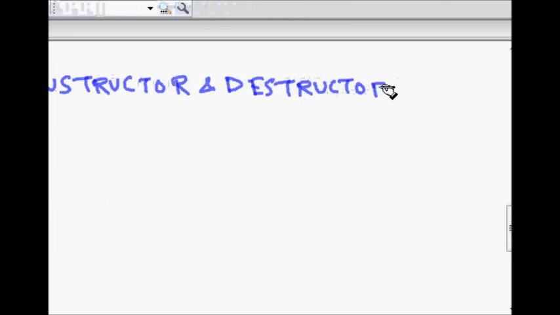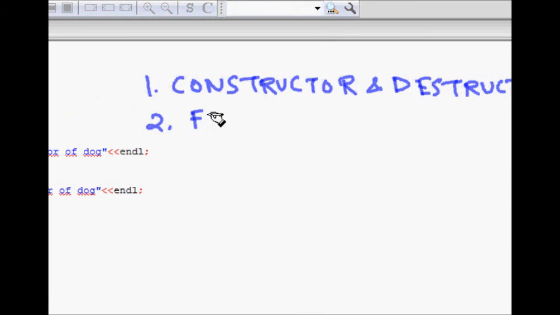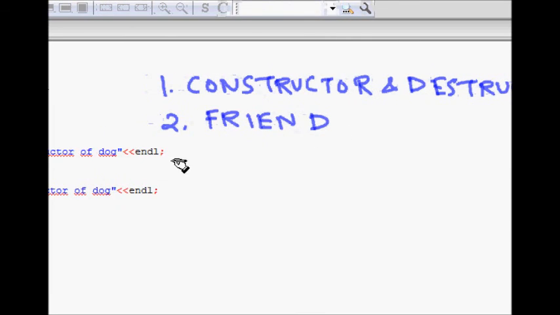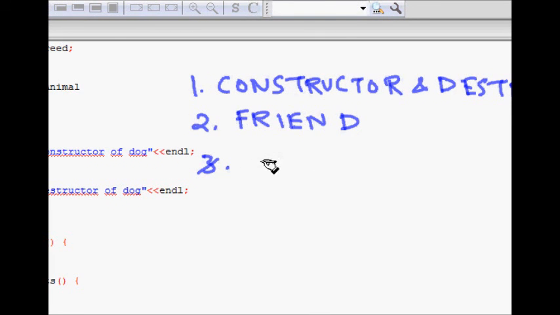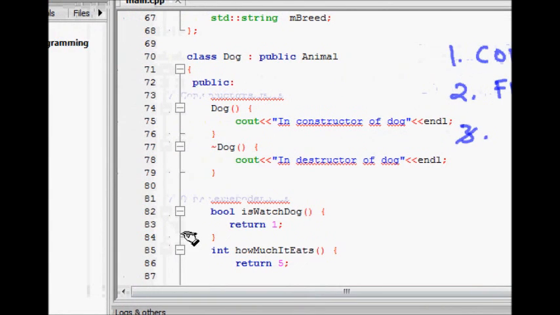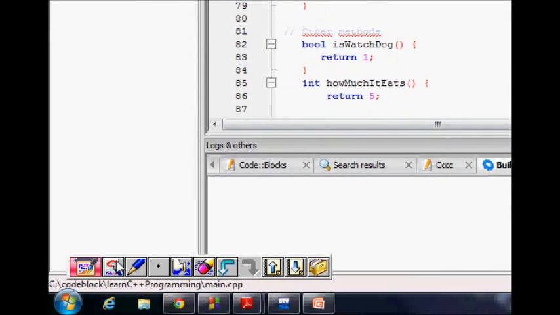And then we don't derive the friend functions or friend class. We will see what a friend class is. The assignment operator also we don't derive. So in this class we saw what inheritance is and how it helps. I hope you understand this. Thanks a lot.